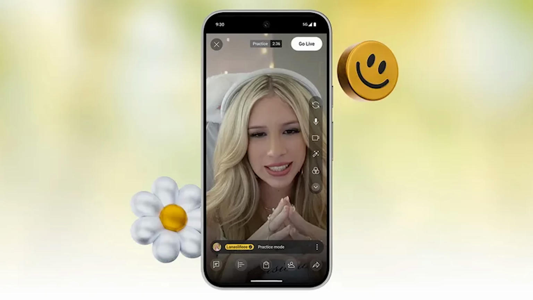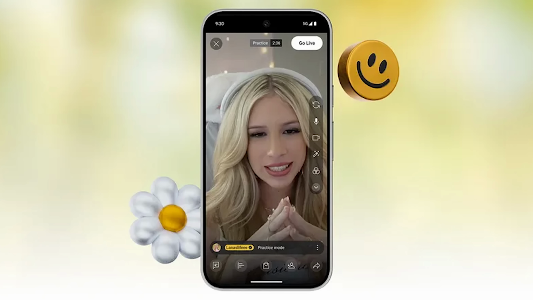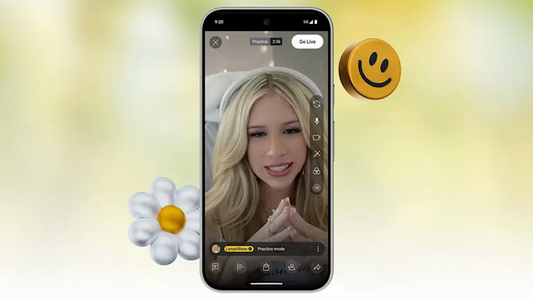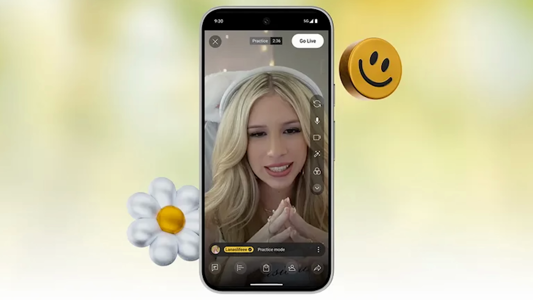There's a practice mode coming for live streams. So for those of you that have considered live streaming, but you're like, hey, you know what? I've never live streamed before and I'm terrified to actually go live. You're gonna be able to practice that right inside of YouTube to where you don't have to live stream unlisted. You don't have to do any of that. You're gonna be able to go live, but it's going to have AI in the chat and those types of things to where it's going to feel like you're actually live streaming. So you can just kind of get a vibe for what live streaming is actually like, and you can practice your live streams before you actually decide to go live to the public.